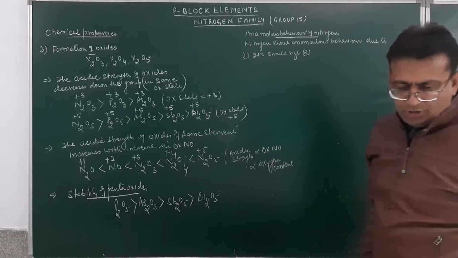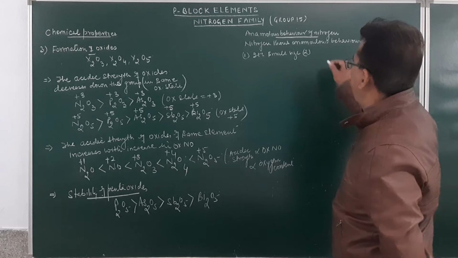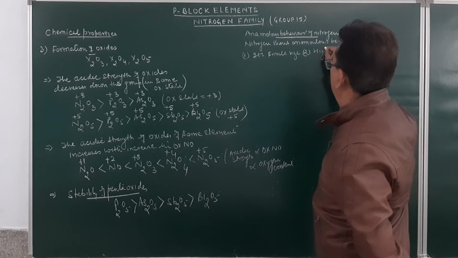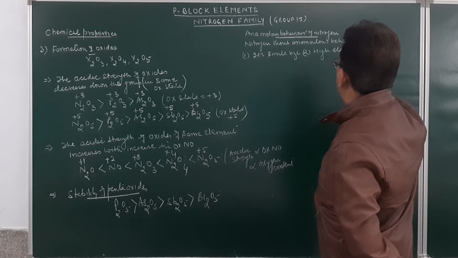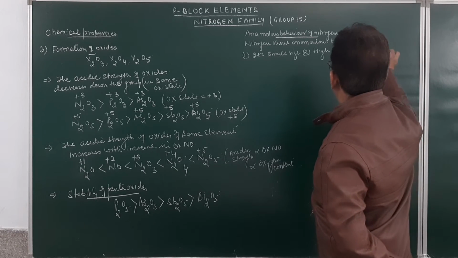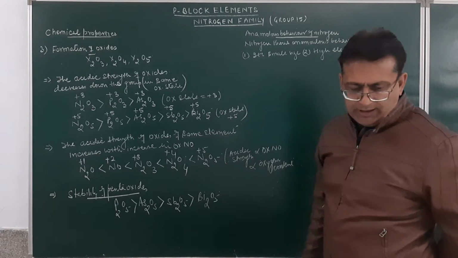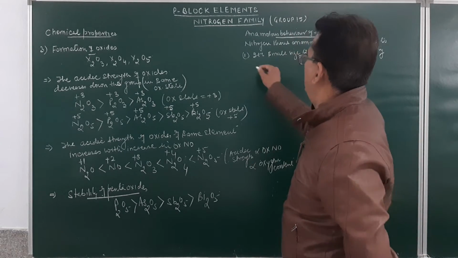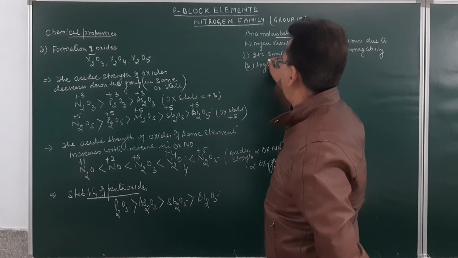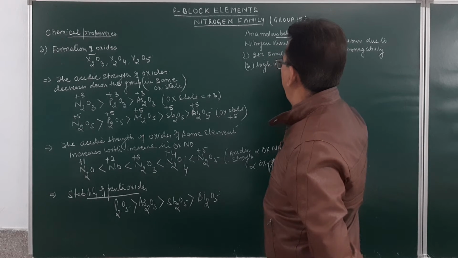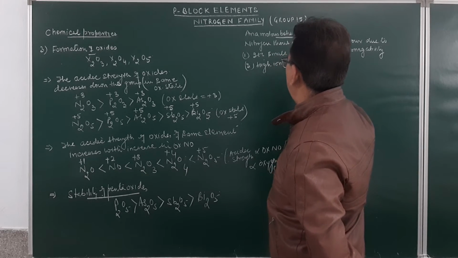Number two, high electronegativity. Small size, high electronegativity, then high ionization energy.